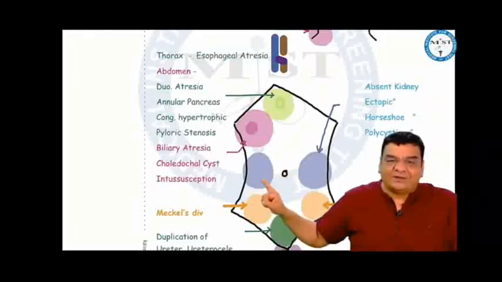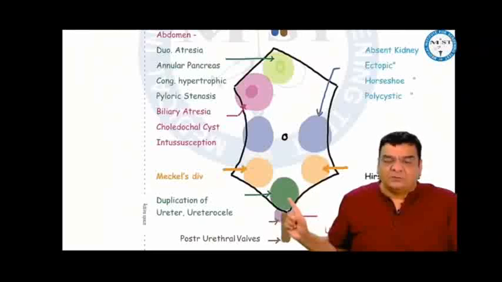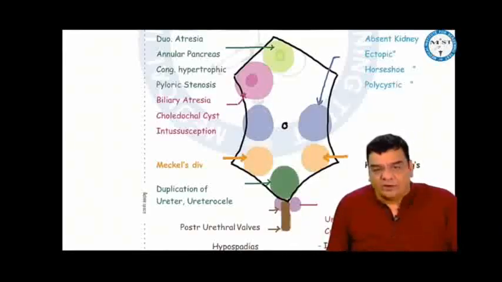Lumbar region, absent kidney, ectopic kidney, polycystic kidney and horseshoe kidney. Right iliac fossa, Meckel's diverticulum. Left iliac fossa, Hirschsprung disease. Hypogastrium related to ureteric openings, duplication of renal pelvis and ureter, ureterocele. In the urethra, posterior urethral valves and hypospadias. In the scrotum, undescended testis, and imperforate anus in the anal canal.